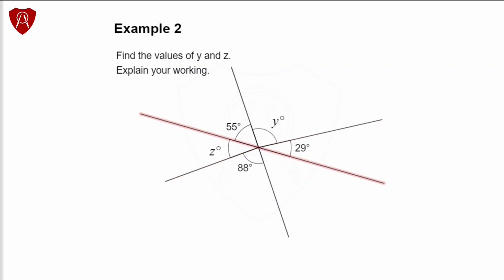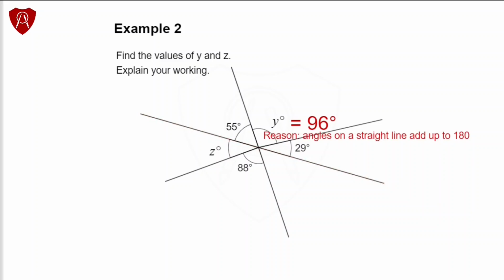Let's focus on this line, and we can tell that all these angles are on one side of this straight line, meaning that we can add them all up to get 180 degrees, which means by subtracting 55 and 29 from 180 degrees, we find that y is equal to 96 degrees. The reason is simple. Angles on a straight line add up to 180 degrees.